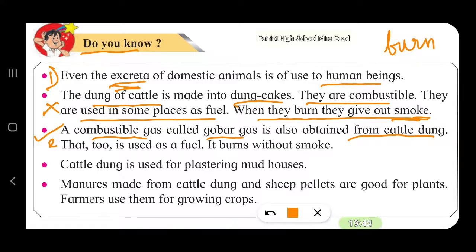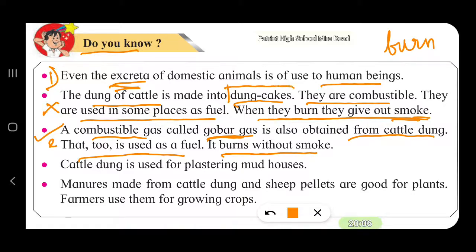There is a pit and some arrangement of a cylinder over it, and that turns the dung into gobar gas, and the gobar gas is used as a fuel. It burns without smoke.